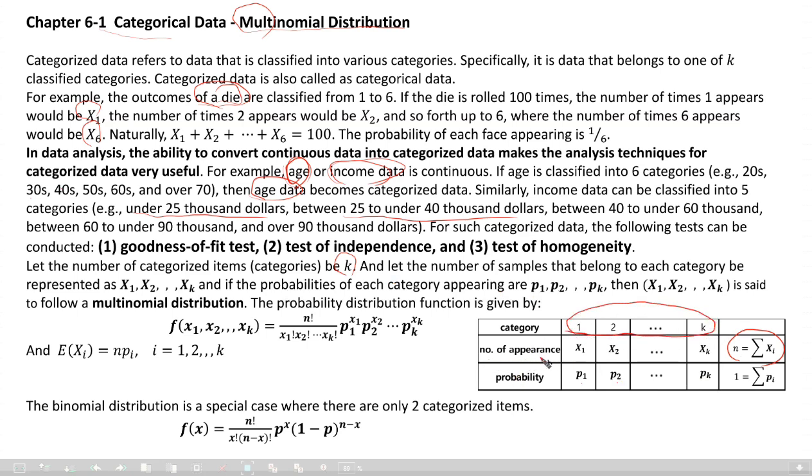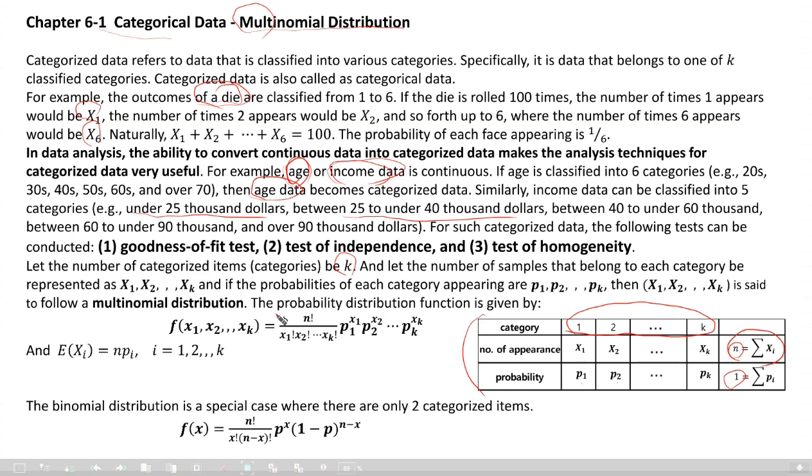So the number of appearances of category 1 is x1, category 2 is x2, and category k is xk, and their sum equals n. The probability of category 1 is P1, category 2 is P2, category k is Pk. Then the sum of these probabilities should be 1, right?